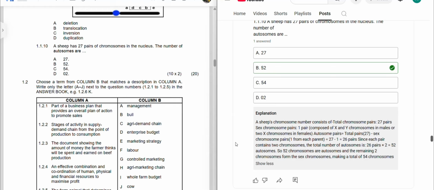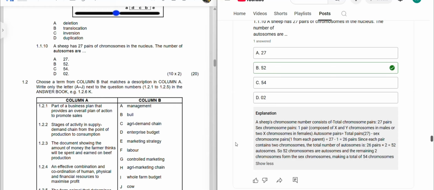Pairs are when they are working 2 by 2. So to be able to get the full autosomes without pairs, we have to multiply by 2. So the total number of autosomes is 26 pairs times 2. So we get 52 autosomes. So 52 chromosomes are autosomes, and the remaining 2 chromosomes form the sex chromosomes, making the total of 54 chromosomes.